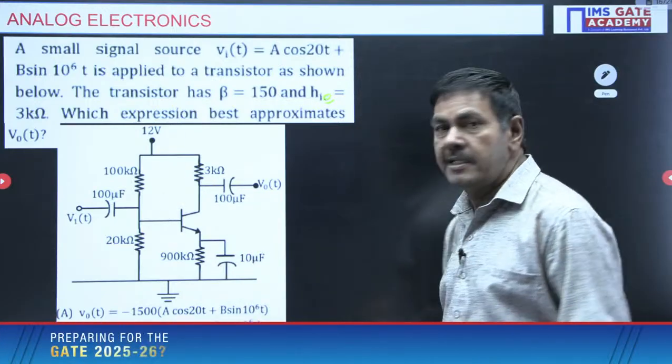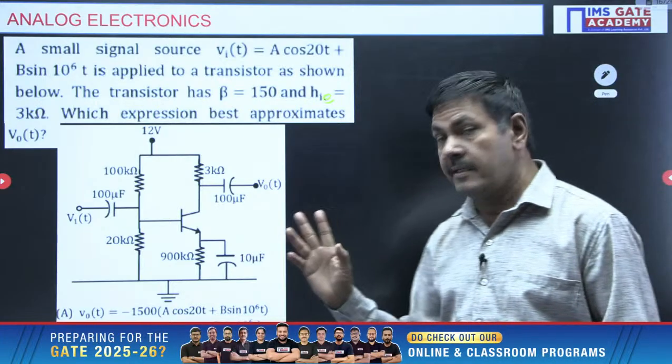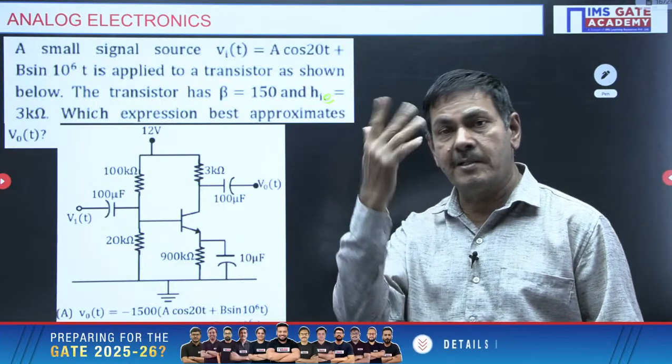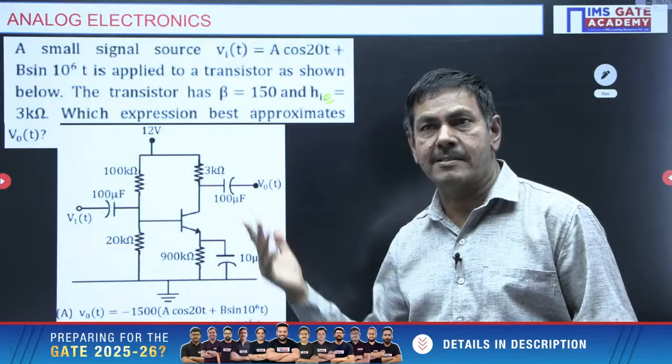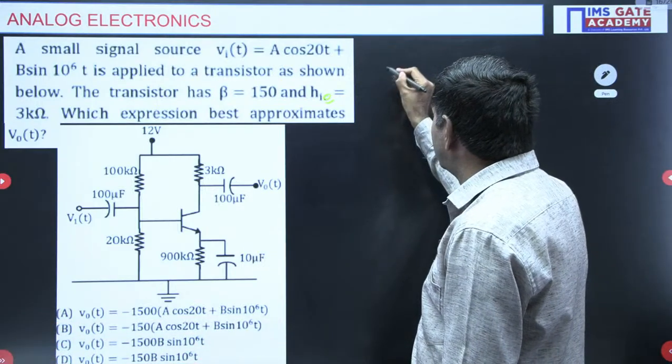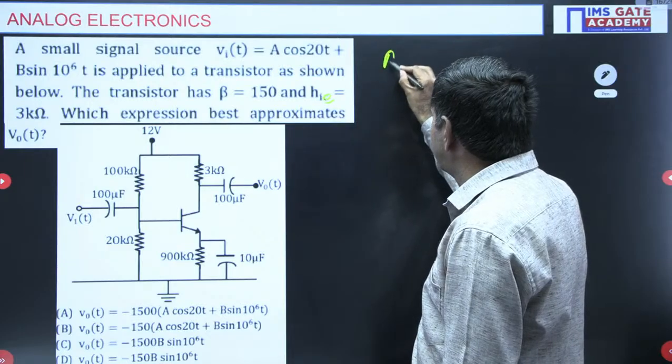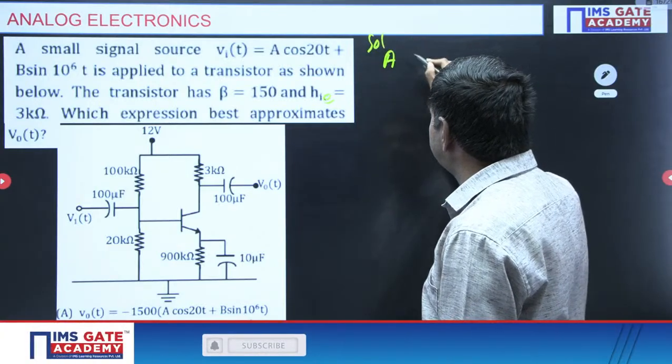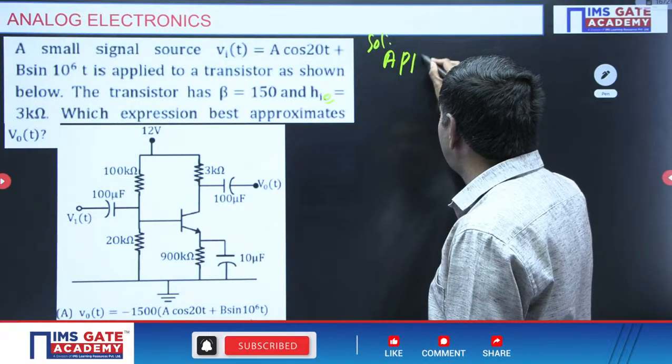In the approximate analysis, I derived one formula in the classroom also; everybody who attended my class knows it very well. V0 is calculated by applying the approximate H model.